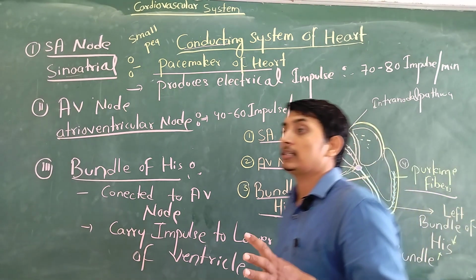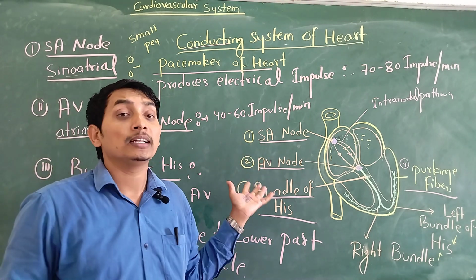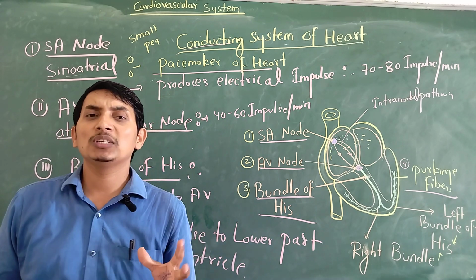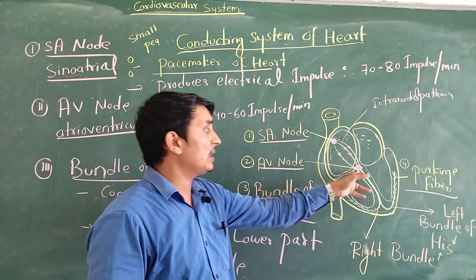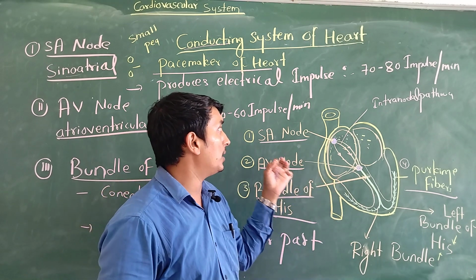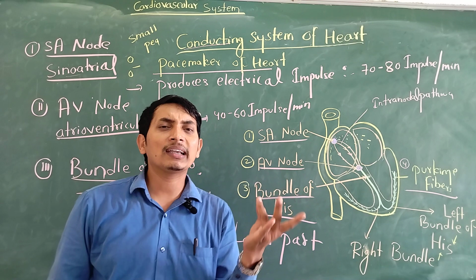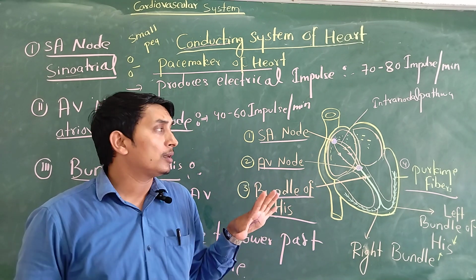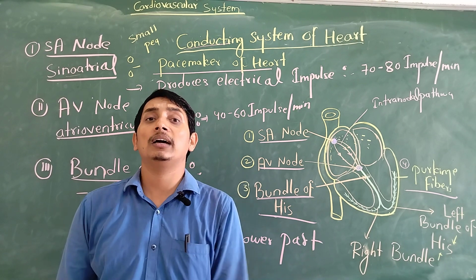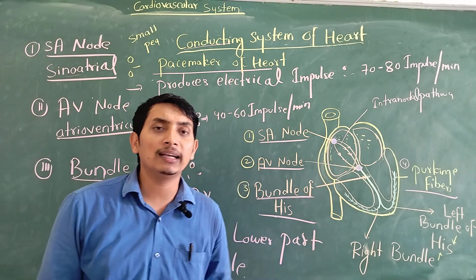Suppose, due to any reason, the SA node stops sending impulses. Then what will happen? Our AV node can take control. But the AV node produces very few electrical impulses, only 40 to 60. So it maintains the heart rate, but the heart rate becomes very low. Such a patient mainly requires an artificial pacemaker, where the SA node fails to produce electrical impulses.